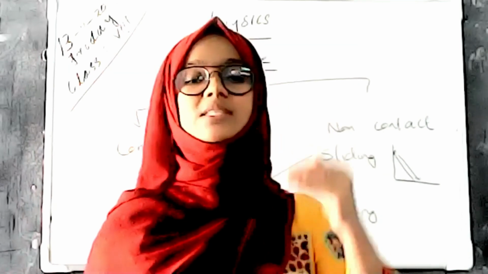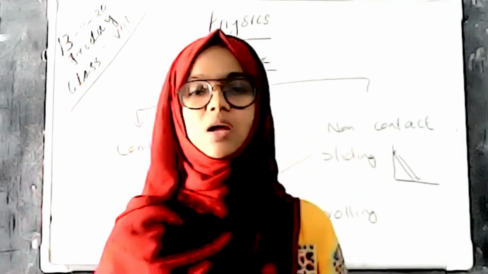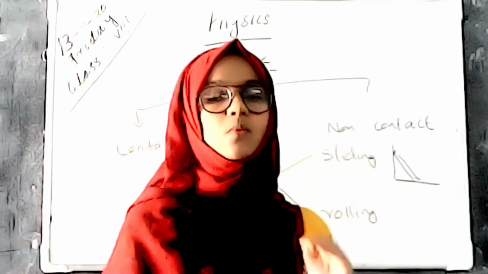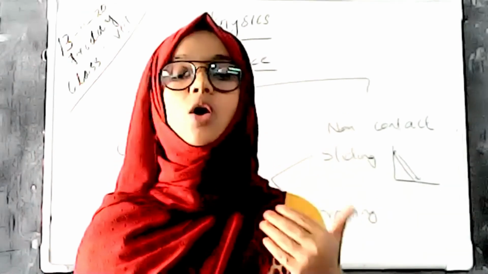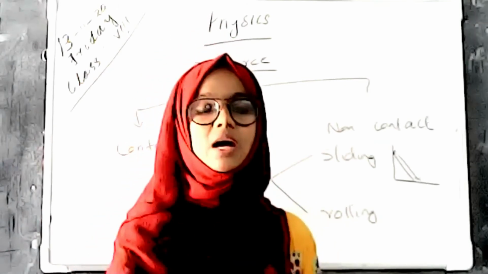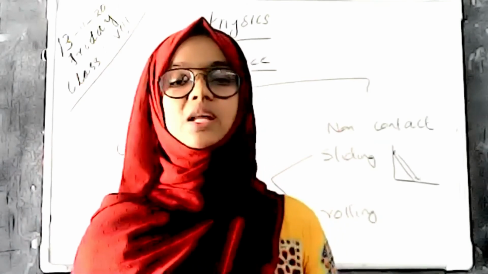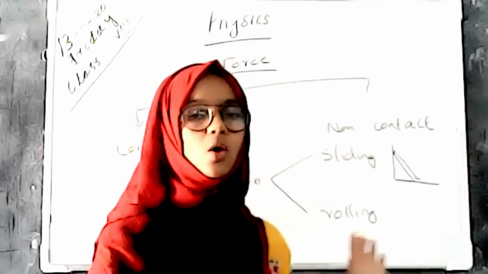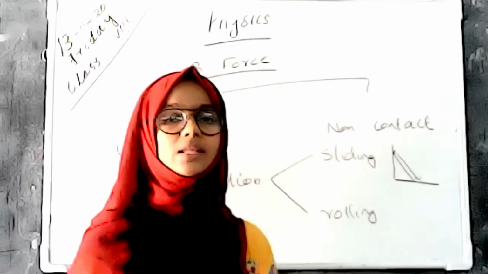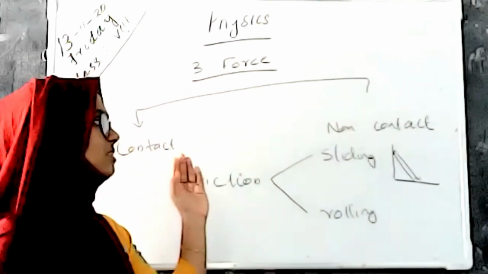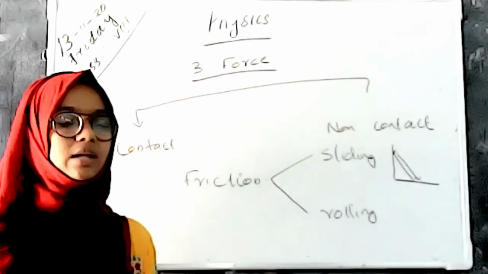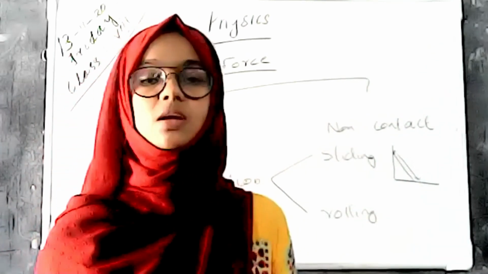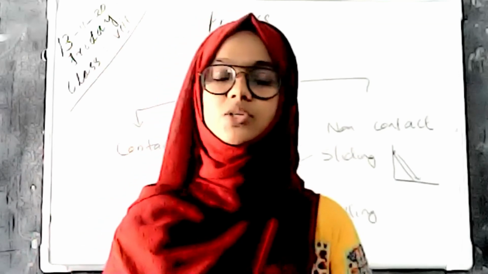When one body slides over another body, that friction is sliding friction. When one body rolls over another surface, the opposite force experienced parallel to the surfaces of the two bodies is rolling friction. So I think all of you understand force, contact force and non-contact force, frictional force and the types of friction, sliding friction and rolling friction.